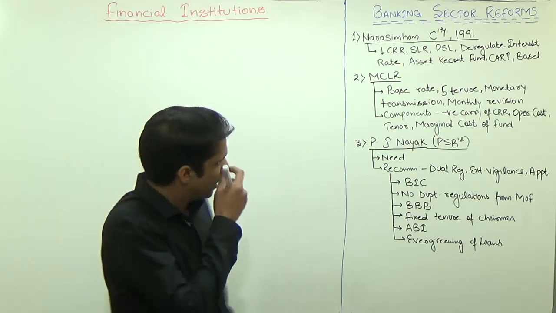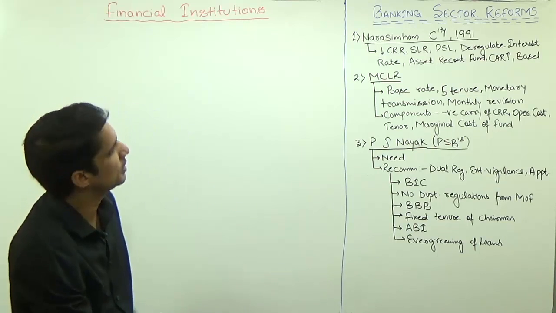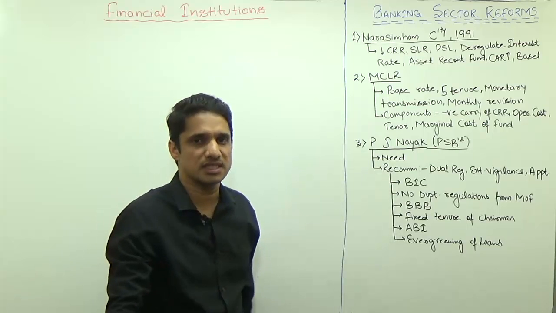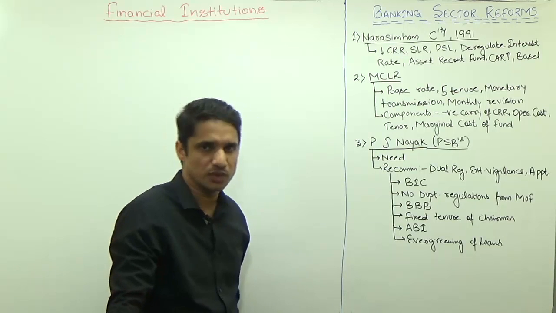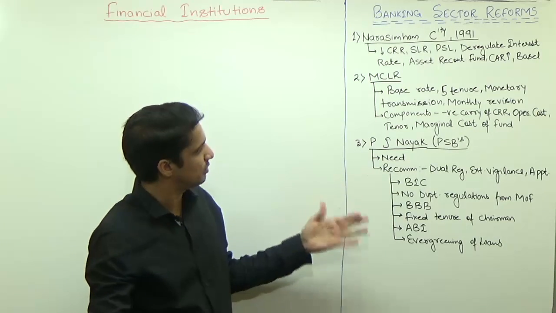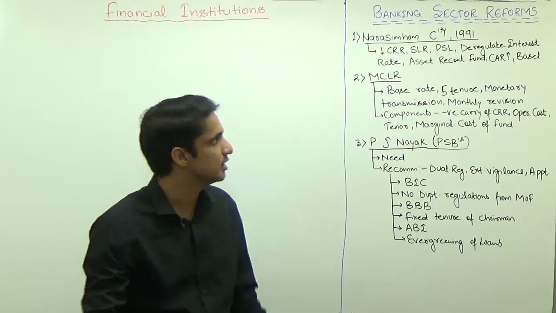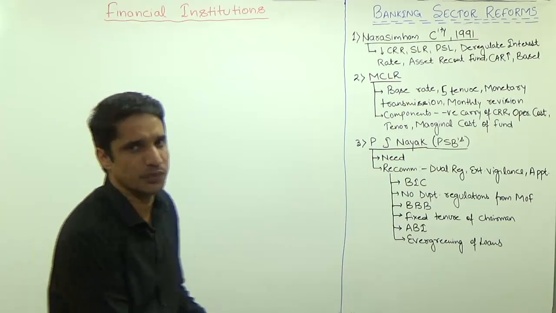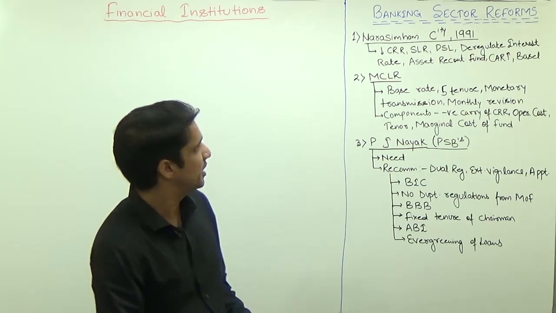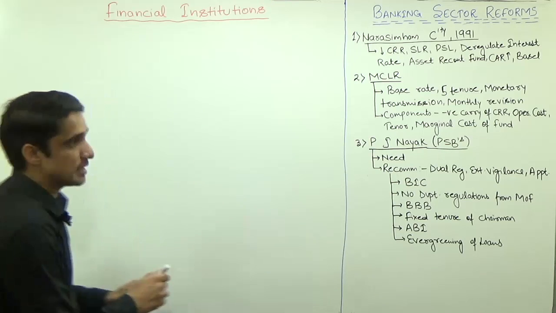Because this year MCLR came, from 1st of April 2016 MCLR became effective, this banking sector reforms committee becomes relevant from the perspective of prelims as well as mains, subjective exams as well as objective exams. So the first recommendation of the Narasimham Committee is to decrease CRR and SLR.